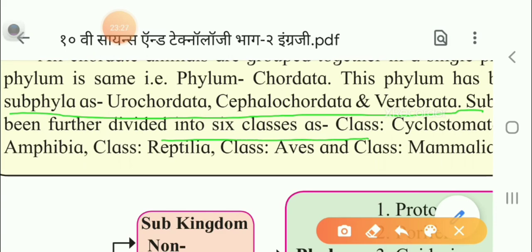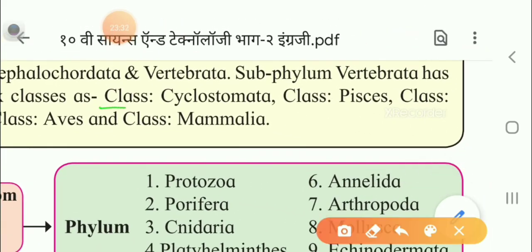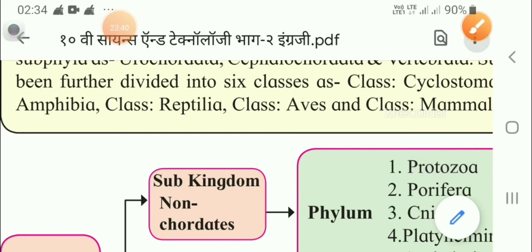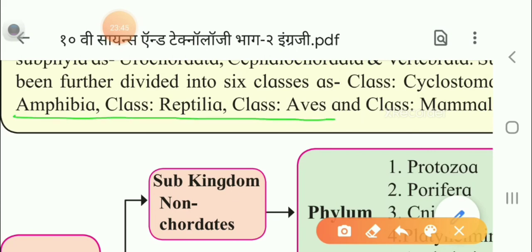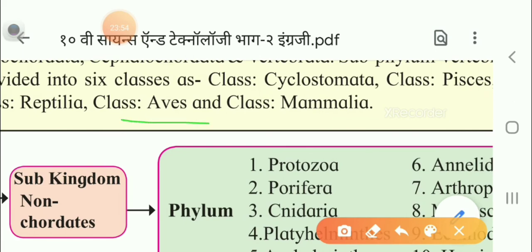What are those 6 classes? That we'll see now. Cyclostomata, Pisces, then Amphibia, class Reptilia, class Aves, and class Mammalia. So this way we can see how this classification is done.